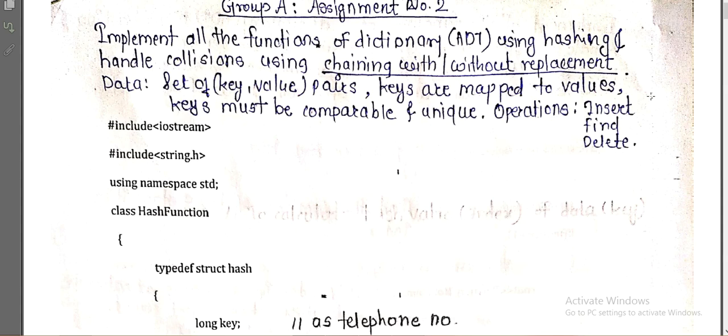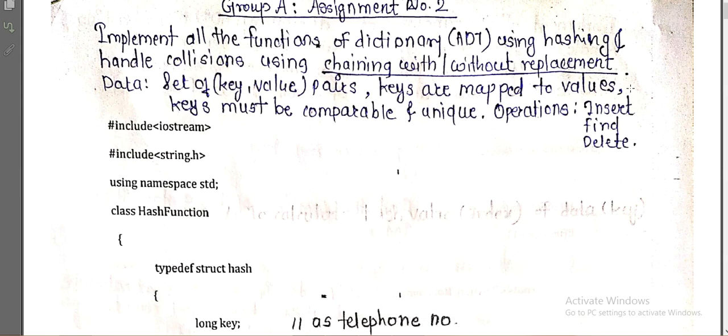Before moving towards the coding part, let's first understand what an ADT is. ADT is nothing but abstract data type. It is a type, or we can say a class, for objects whose behavior is defined by a set of values and a set of operations.